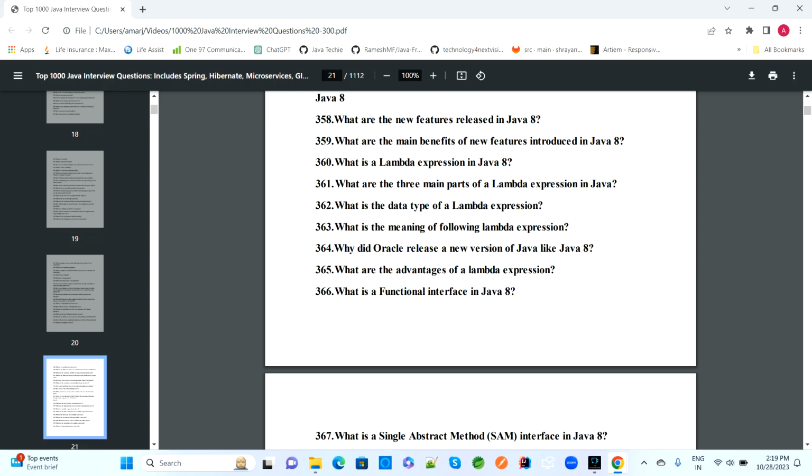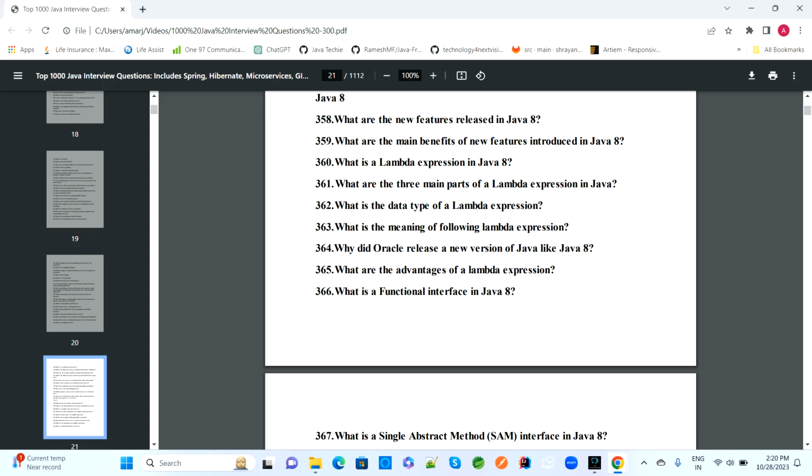That type of interview question will be asked, and what is the main benefit of the new features introduced in Java 8? Can you explain the main benefits introduced in Java 8? After that, the next question is: what are lambda expressions in Java 8, and how do we use them? Then the next question is: what are the three main parts of a lambda expression in Java 8?